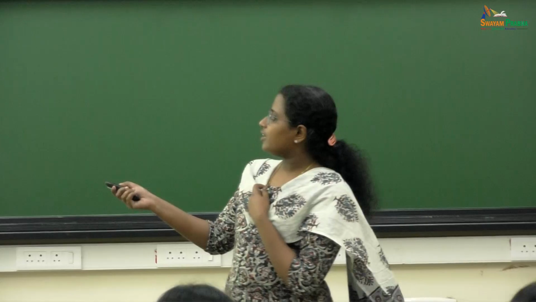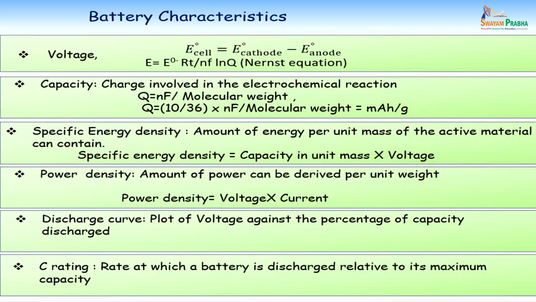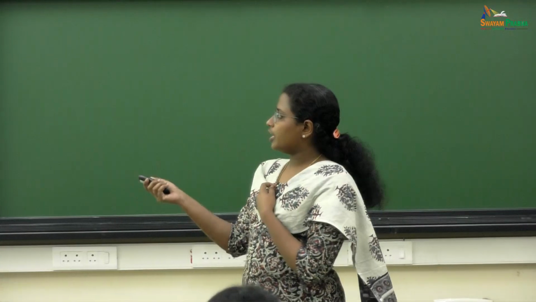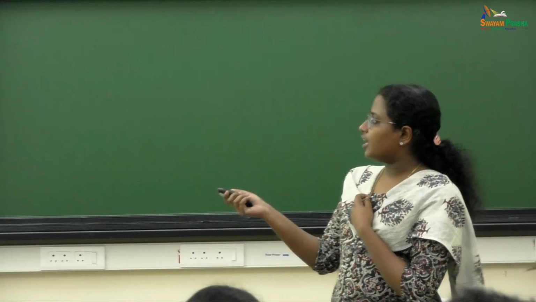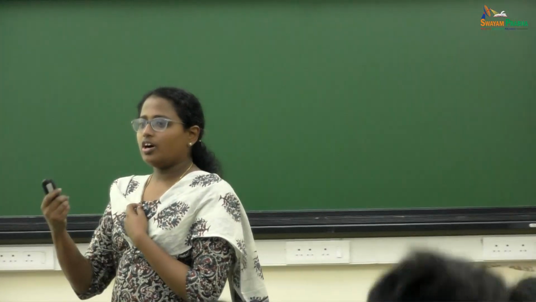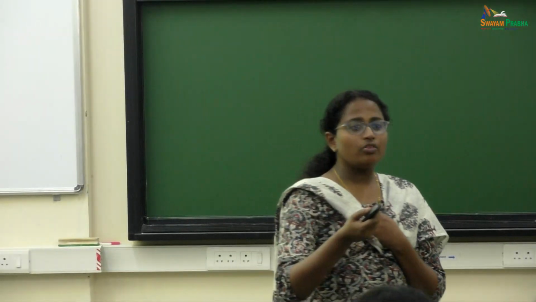So basically, it is nF divided by molecular weight. What is the unit of Faraday? Then it has to be converted, if you want it in milliampere hour per gram. Molecular weight is again in gram. So F has to be converted into coulomb per mole.